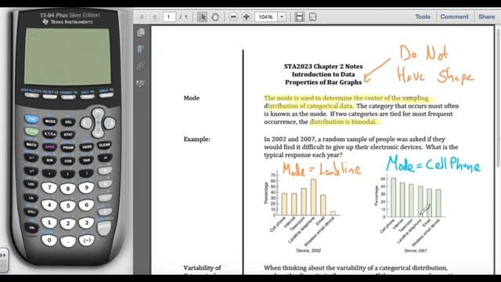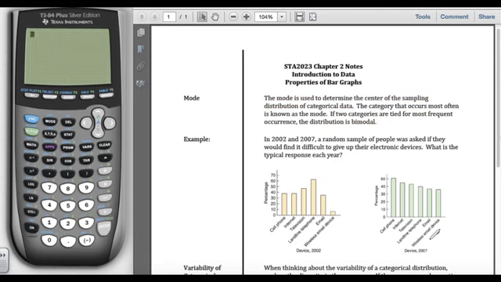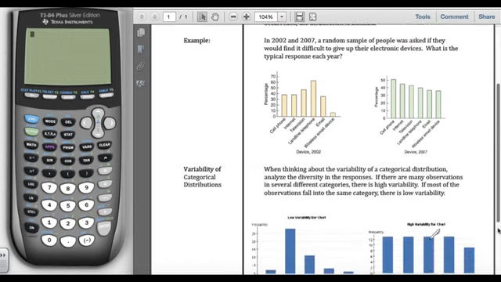Before we move to the next property, variability or spread, quick reminder that this bar graph in green is a special kind of bar graph. It's a Pareto chart because the bars are organized from the tallest all the way down to the shortest. And that makes it a Pareto. We've got the center of these bar graphs taken care of.